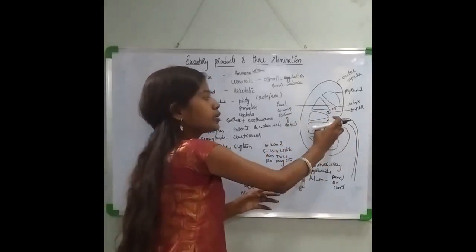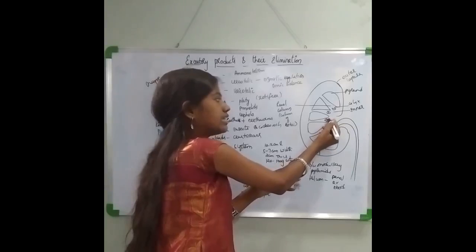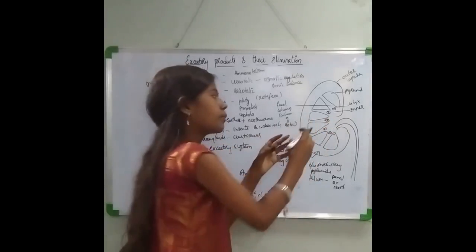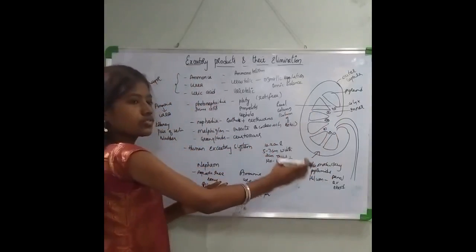This is thrown out into a conical broad funnel-like structure which is referred to as the renal pelvis. The renal pelvis has projections called the calyces. So this is about the basic structure of the kidney.